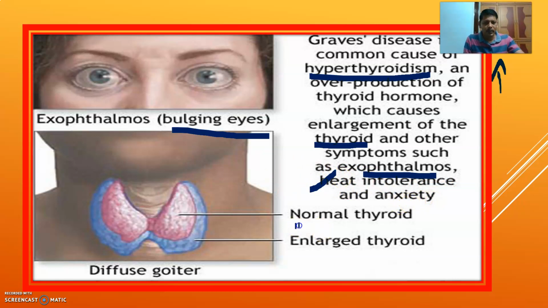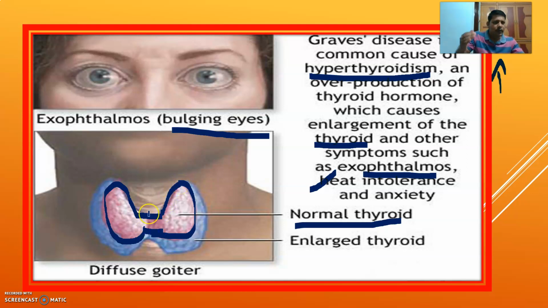You can see here, this is the normal thyroid gland, the normal size. This is one lobe, this is the other lobe. The two lobes are connected by the isthmus, and this thyroid gland is present at the junction of trachea and larynx.